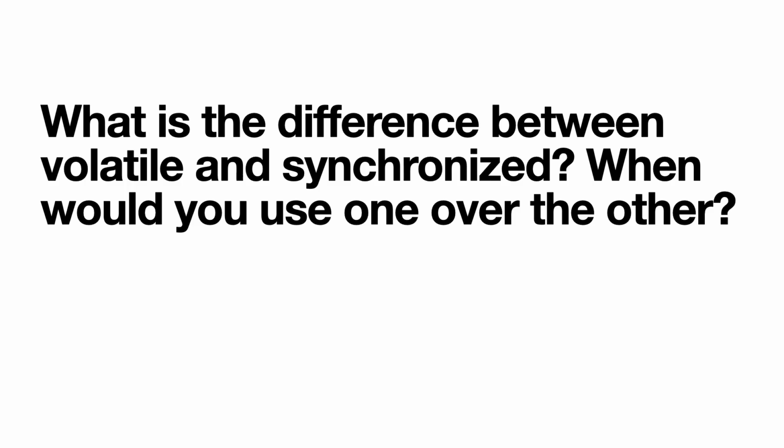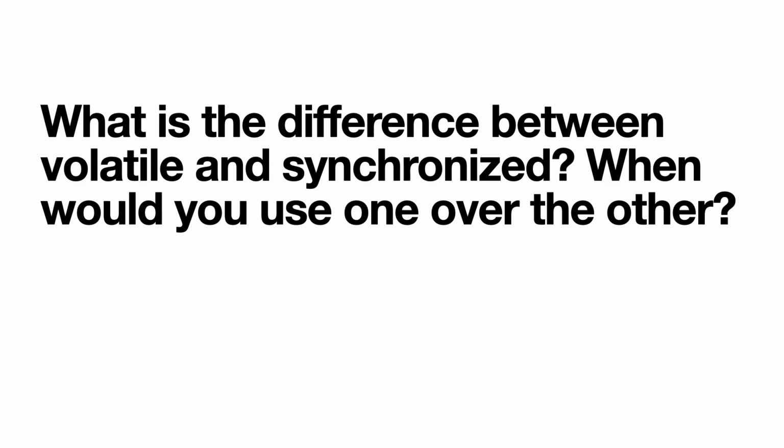Now the next question, what is the difference between volatile and synchronized? When should you use one over the other? They both are keywords used in a multi-threaded environment. That is why this is a big question. The purpose of volatile is to ensure visibility of changes to variables across threads. So if you have read write operations on a variable and you want to ensure that they are reading the exact same value, then use volatile.